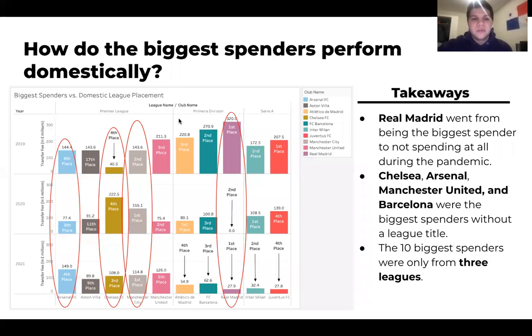We also have to see how they performed during the 3 years based on their spending. These are the 10 biggest spenders across all 6 leagues, and only 3 of them are represented here. So we can see that clubs like Arsenal spend hundreds of millions of pounds, and they didn't get any success from them. Whereas we had clubs like Real Madrid who spent a lot in the first year and didn't spend at all in the next 2, and they did really well. And we have clubs like Man City, which spend consistently similar amounts, and they also saw a lot of success.